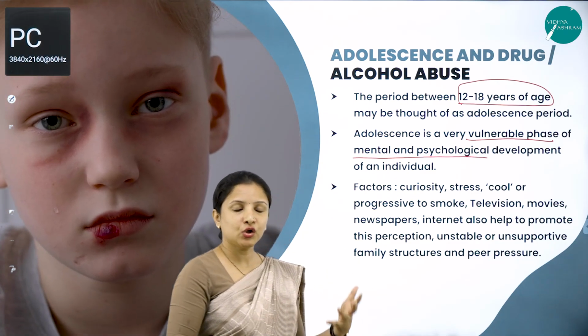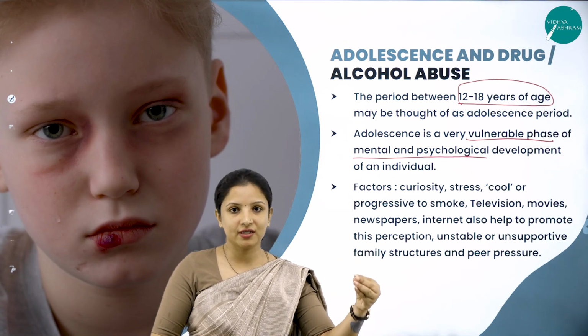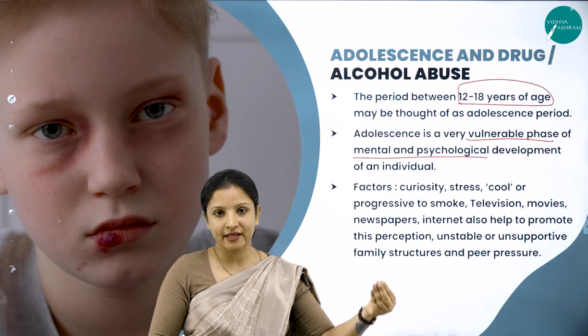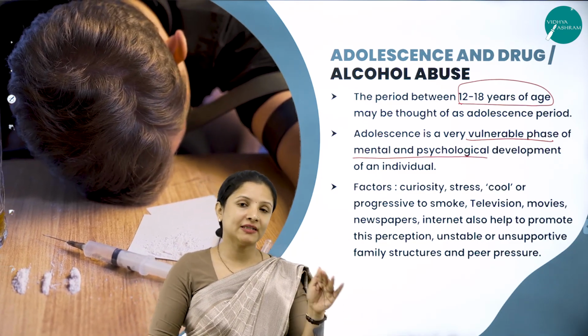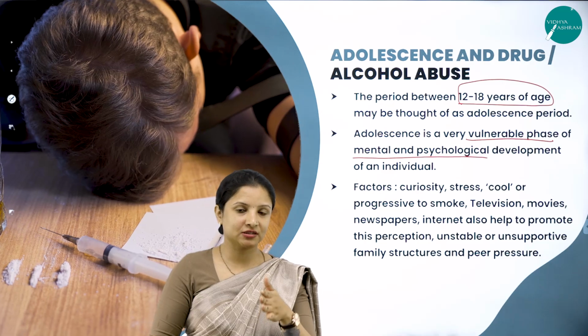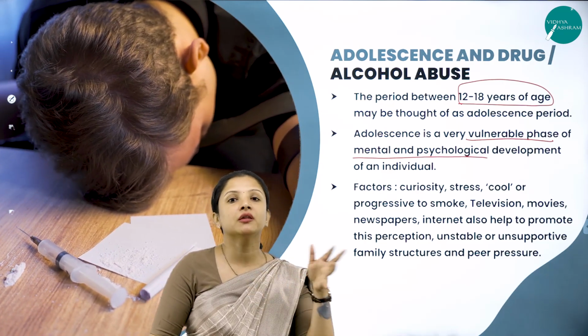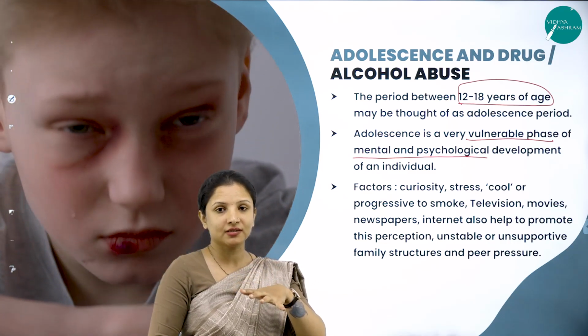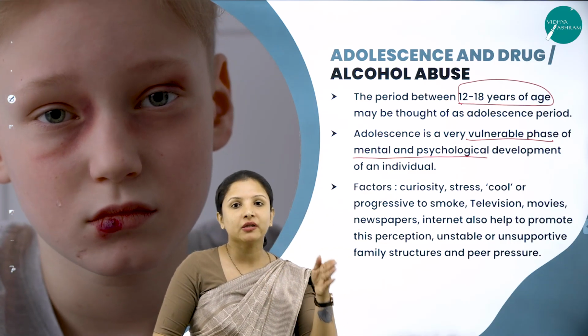And there are a lot of factors why children, especially during the time of adolescence, get into a lot of bad habits, especially drug and alcohol abuse. Later on, once they cross this adolescence stage and become mature, they will be capable of judging between the good and the bad. I can put it this way: adolescence is such a stage that they can't judge between the good and the bad.